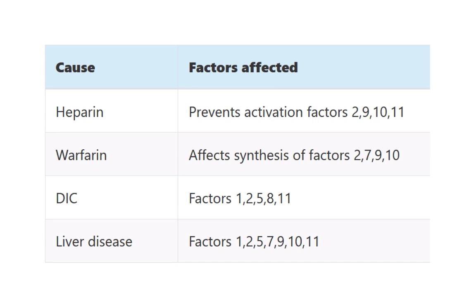Now see some important factors which affect the coagulation factors. First of all, heparin or heparan sulfate. Heparan sulfate is normally present in our body, and it prevents activation of the factors 2, 7, 9, 10, 11. Warfarin affects 2, 7, 9, 10. DIC affects 1, 2, 5, 8, 11. Liver disease affects 1, 2, 5, 7, 9, 10, 11.